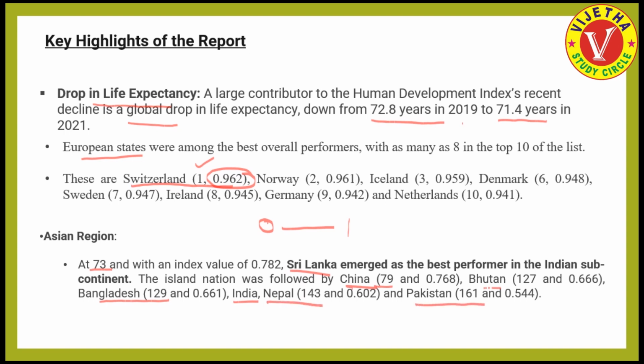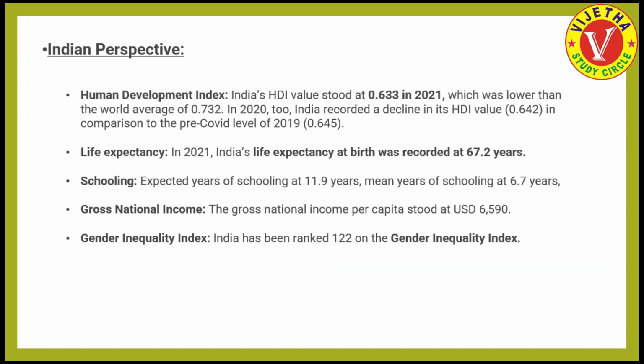At times, the question papers focus on the Asian region's best performer in the Human Development Report. So there is a chance even to ask questions about the Asian region. We have to remember Sri Lanka is the best performer in the Asian region with the 73 rank, and the least one is Pakistan with the 161 rank. As usual, the India rank we must remember. So in this way, there is a chance of asking questions in competitive examinations.